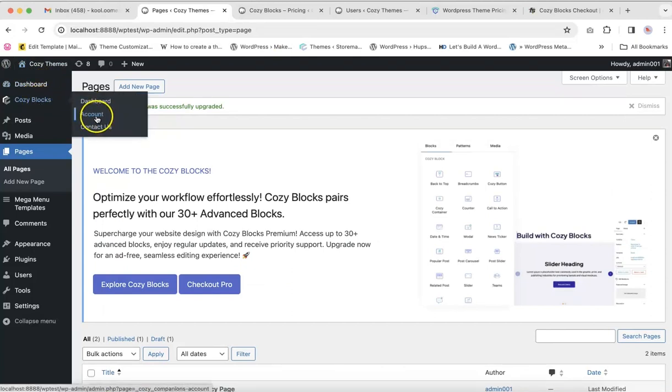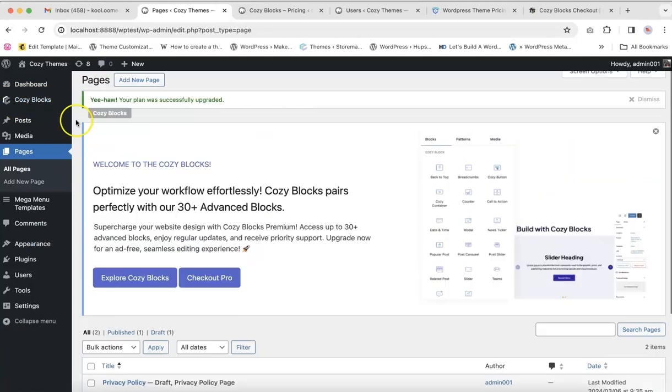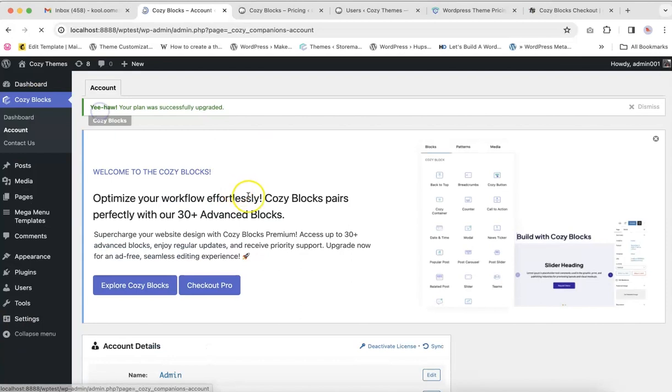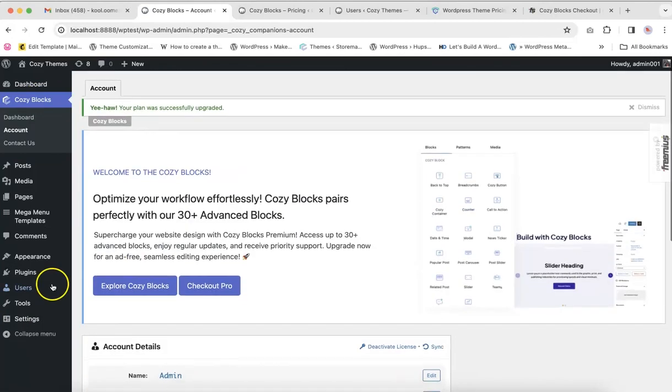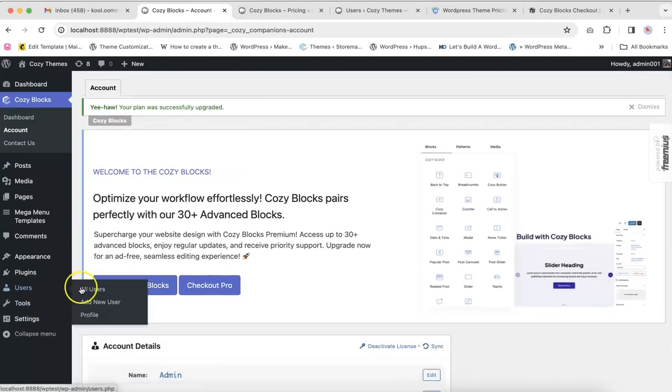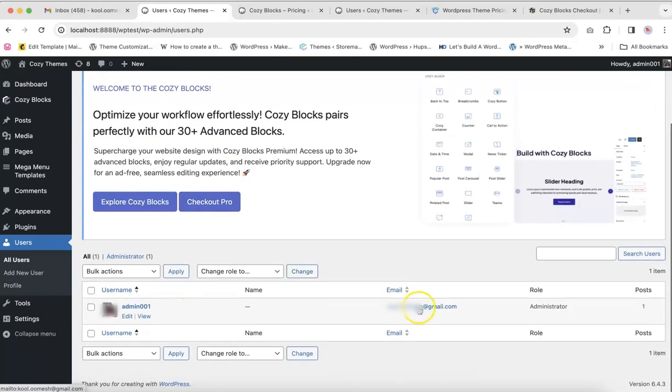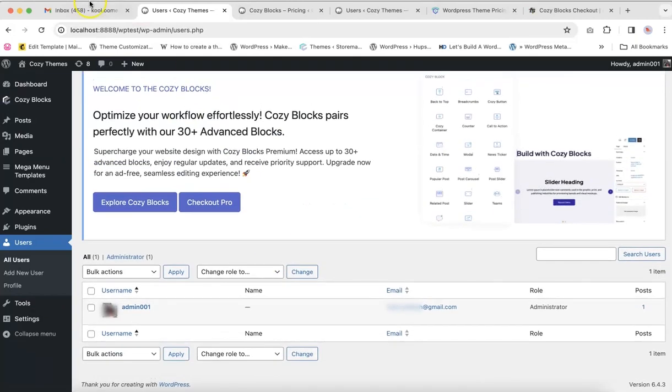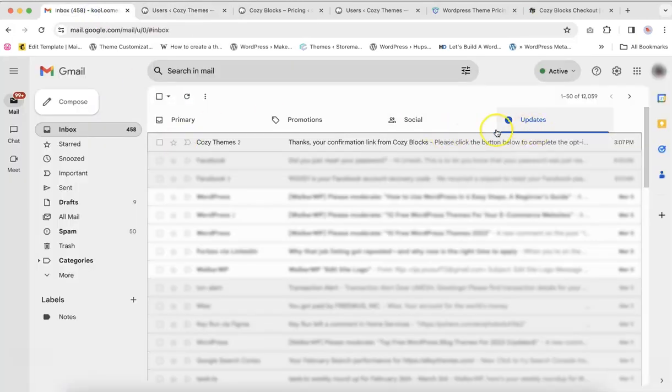Okay, so if the accounts tab hasn't popped up yet, you can just hit the confirmation link which is sent to the admin email, which you can check in that section as well.